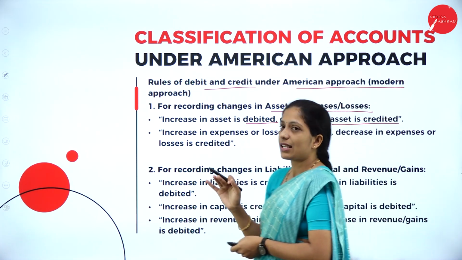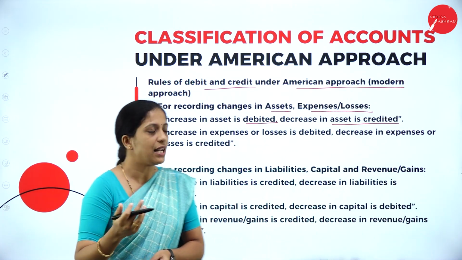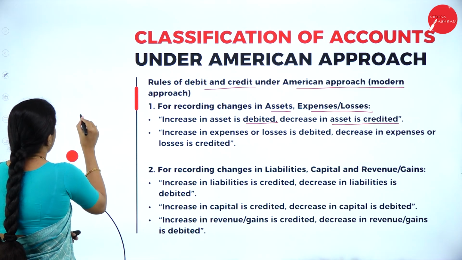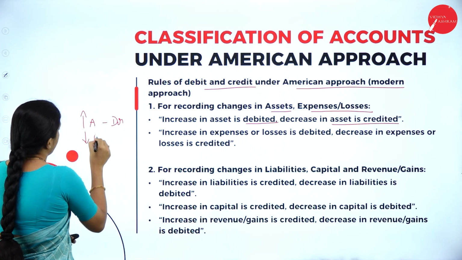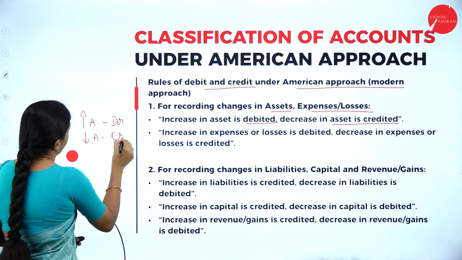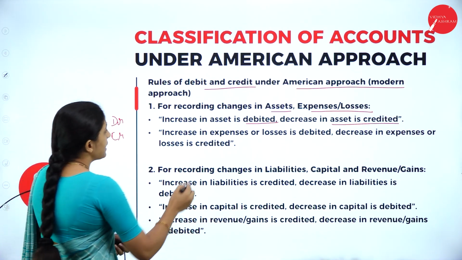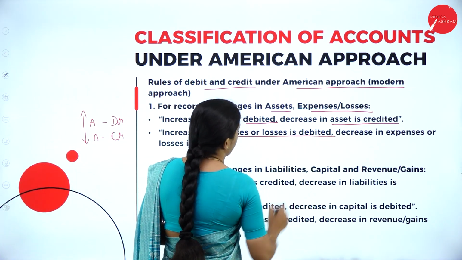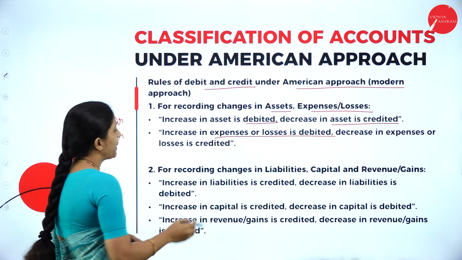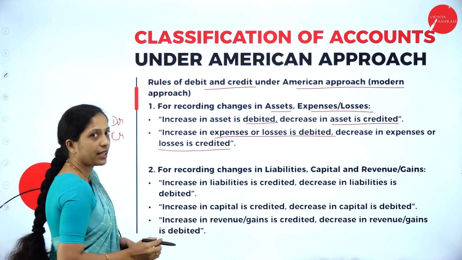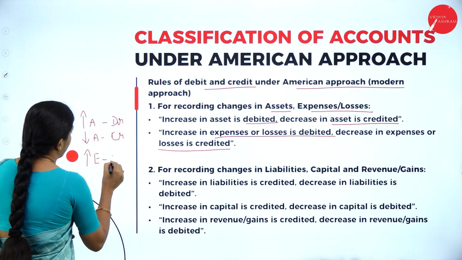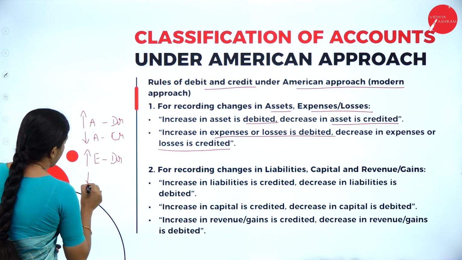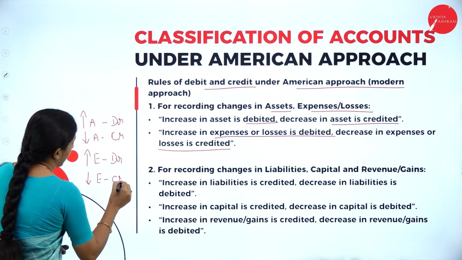In the same way, increase in expenses or losses is debited, decrease in expenses or losses should be credited.